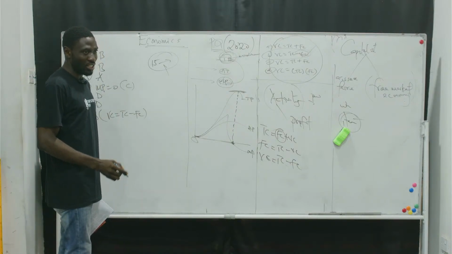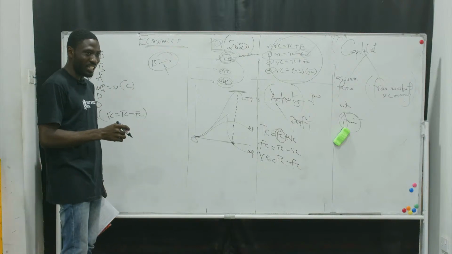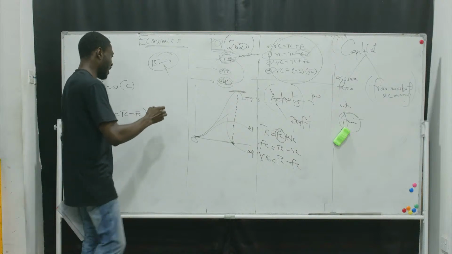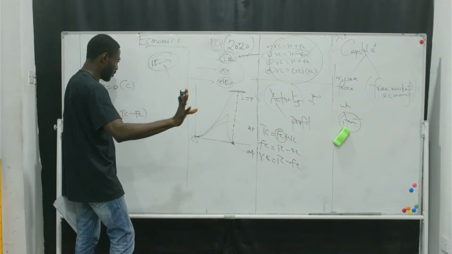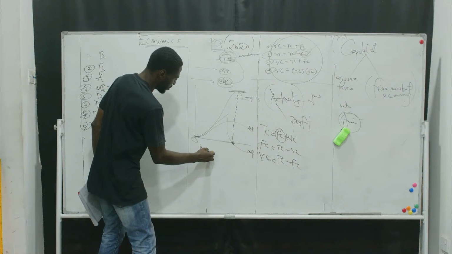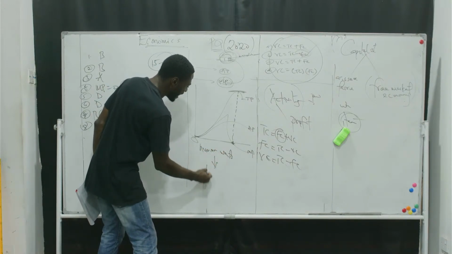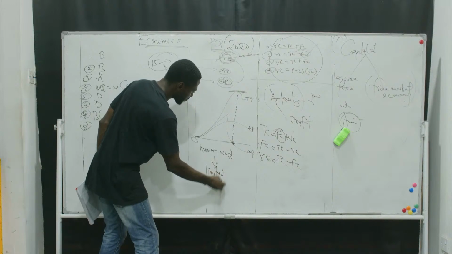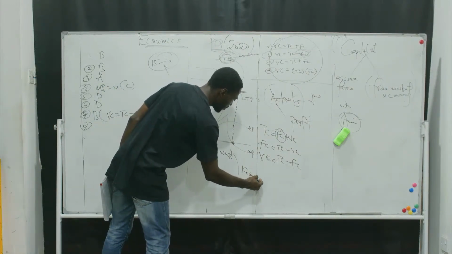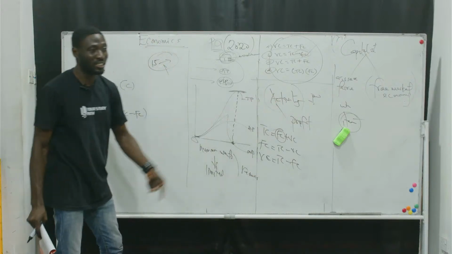Are you following? Let me turn it the other way around. If I say human wants are limited, what will happen to resources? That means resources are unlimited.